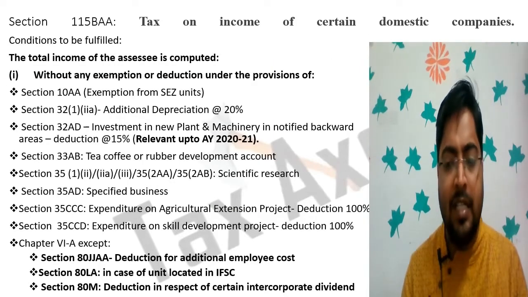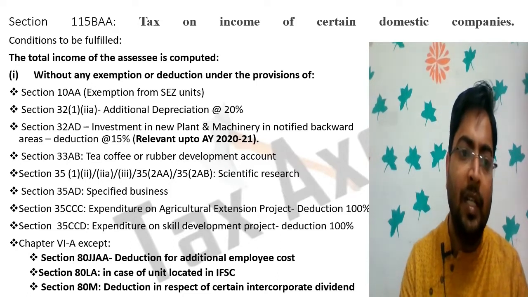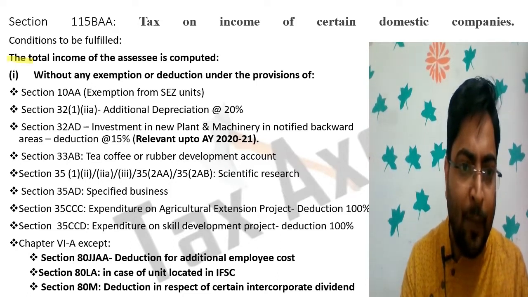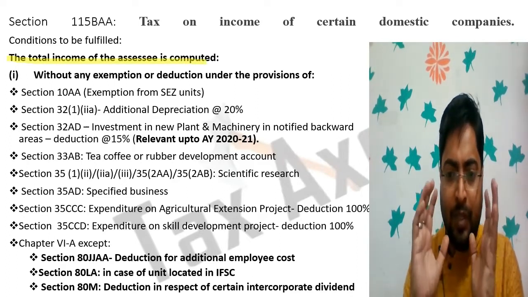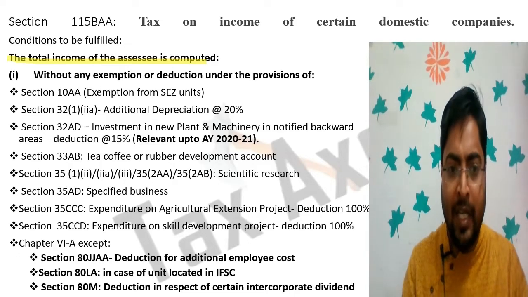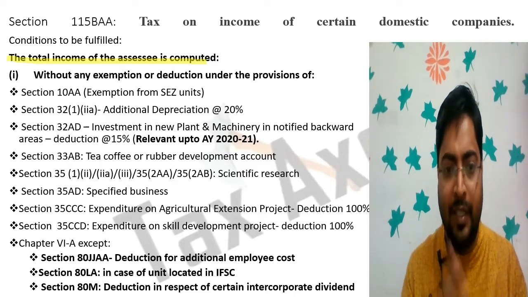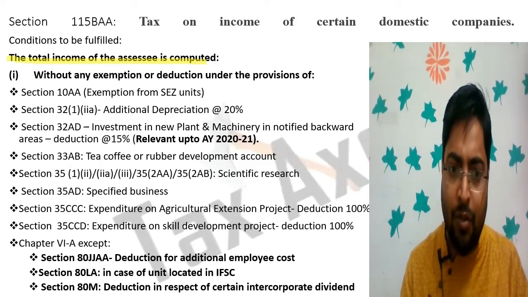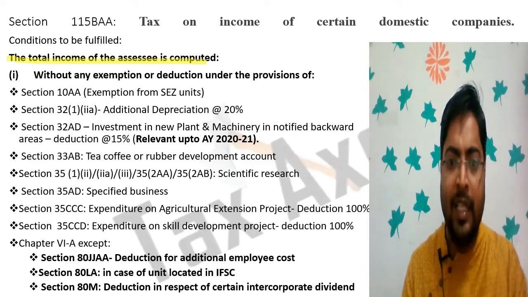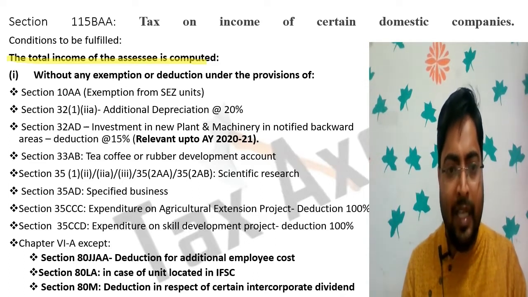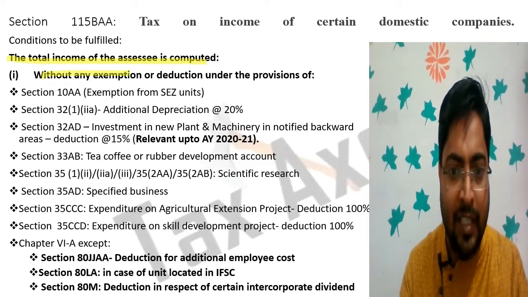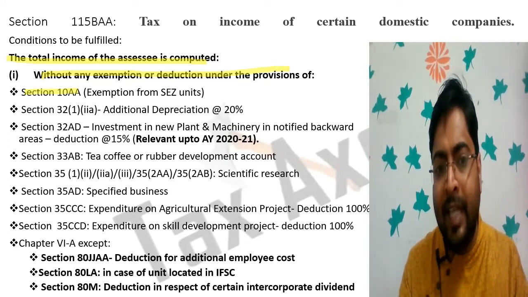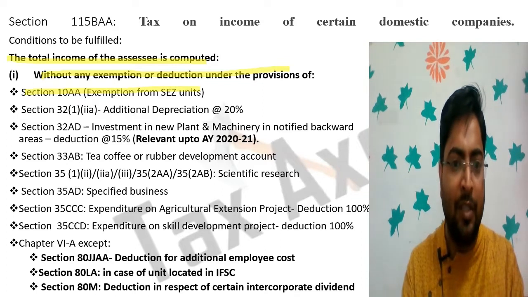What are the conditions that are required to be fulfilled? The total income of the company is computed without certain exemptions. If you come under 115BAA, then these exemption benefits you will not get. If the company opts for 115BAA, then the income is computed without any exemption or deduction under the provision of section 10AA. 10AA is the exemption for SEZ units, special economic zone units.